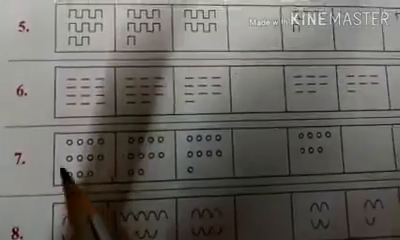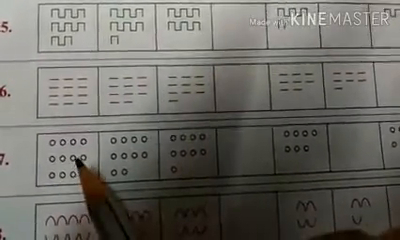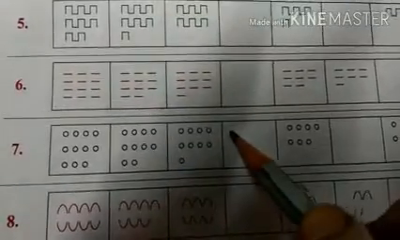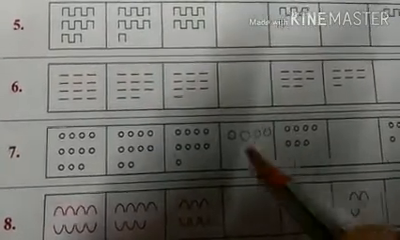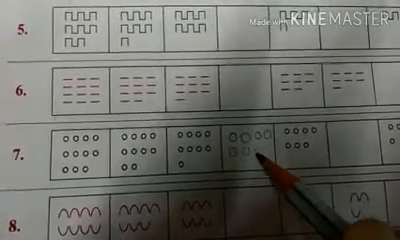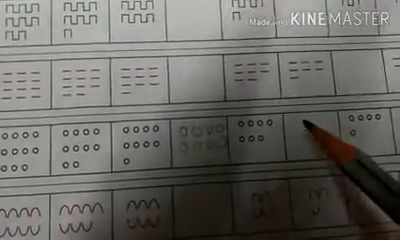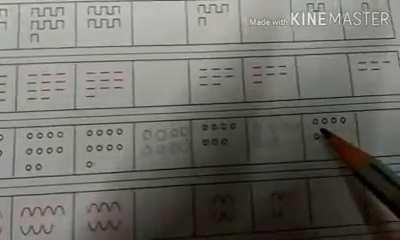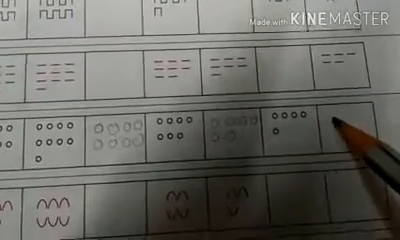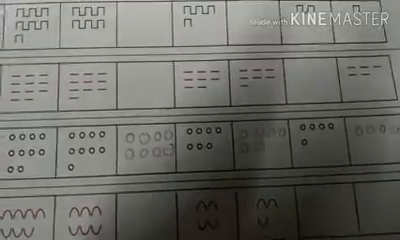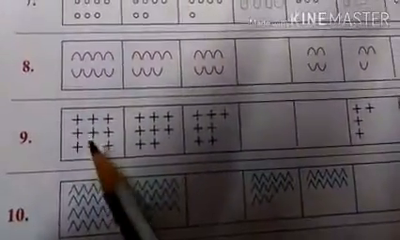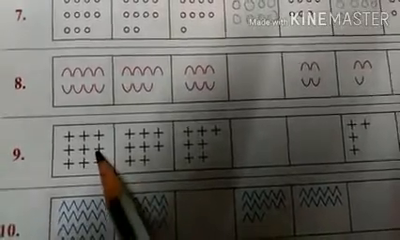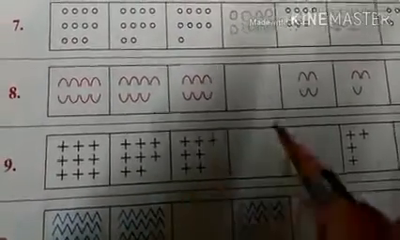Here number 7, you can see the pattern is reducing. So you have to draw 1, 2, 3, 4, 5, 6, 7 and 8. Then here will be 7, then 6, 1, 2, 3, 4, 5 and 6. Then here is 5. So 1, 2, 3 and 4. Here the plus symbol is given. There are 9 in first box, then 8, then 7.